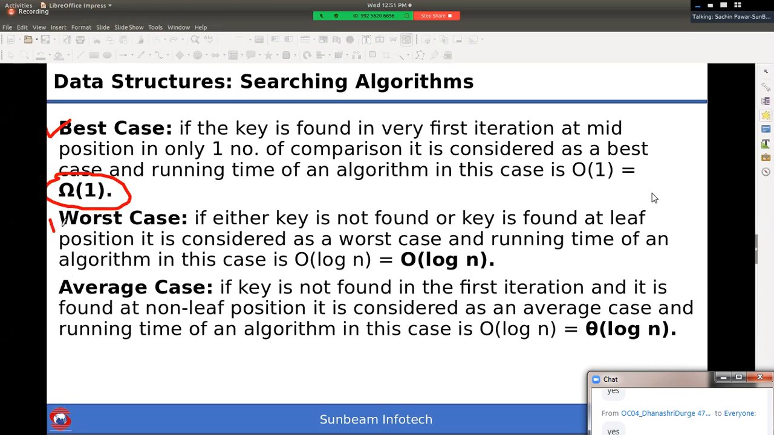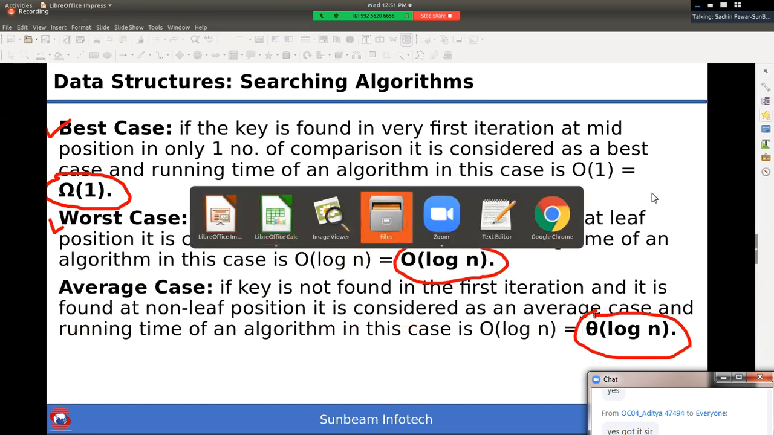So what is worst case? Worst case is order of log n, or we can say big O of log n, and average case big theta of log n. Sir, ये log n क्यों? Simple and small word, आपको भी इतने ही point याद रखने, right? Pay attention. So please remember this point.